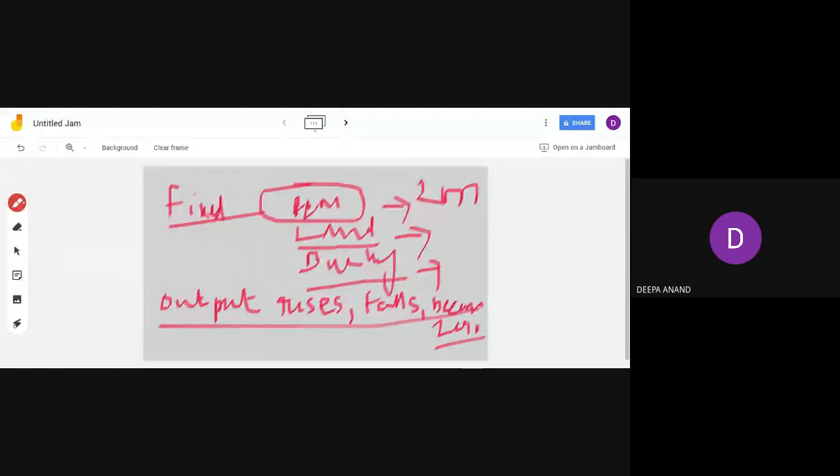So that is what you have seen in connection with fixed factors and variable factors. In the case of variable factors, it has a direct relation with the output. When output changes, the variable factor also changes. Variable factors are like labor, raw material, power, fuel, etc. When production or output rises, they also rise, and when it falls, they also fall.